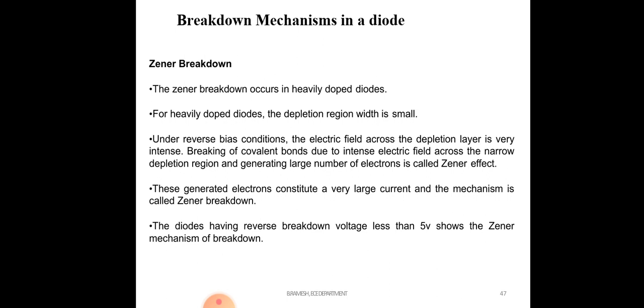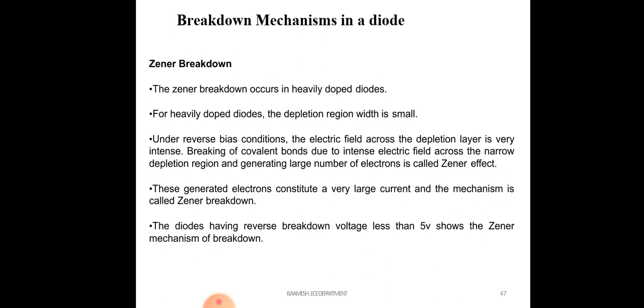The next difference is that avalanche breakdown works in terms of multiplication level, where the charge carriers collide with the covalent bonds. In a Zener diode breakdown mechanism, directly after a certain voltage, all the covalent bonds rupture and break down. So that is the difference between Zener breakdown and avalanche breakdown in a diode.